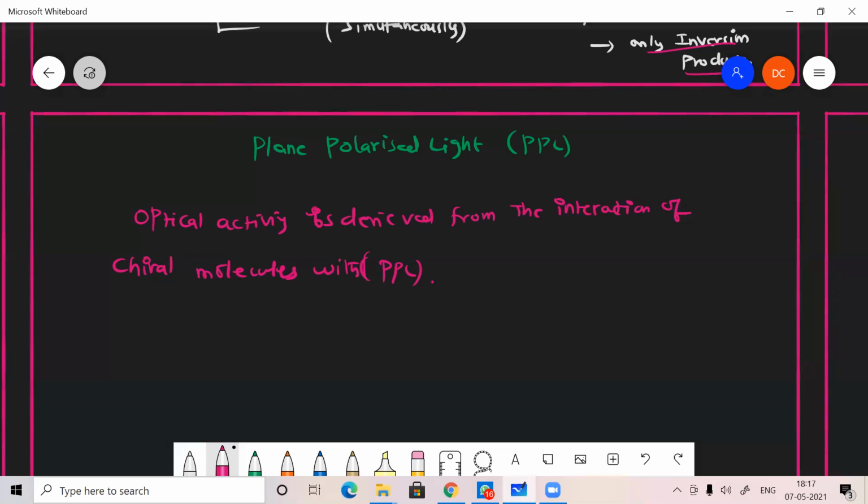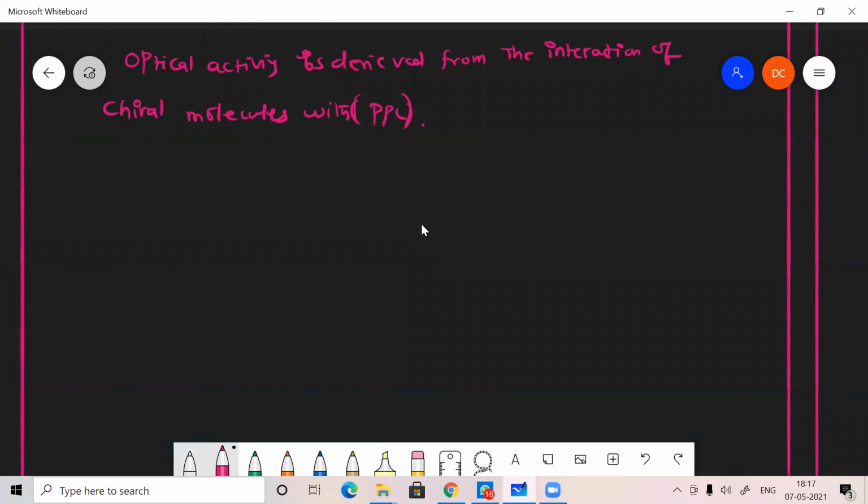So how the plane polarized light is rotating when it is passed into that molecule, that is what shows the optical activity. There will be interaction between the chiral molecule and the plane polarized light, and it creates optical activity. Whether it is optically active or not, we can check by passing plane polarized light through the compound.